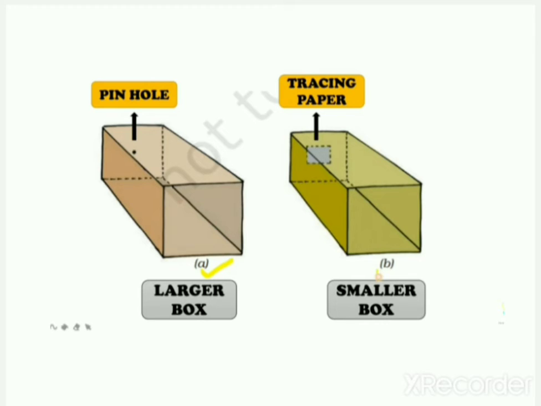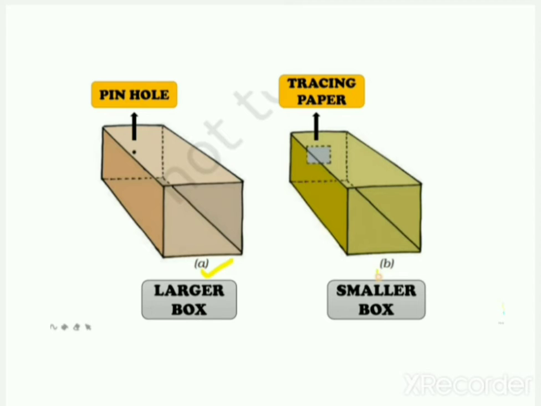And on the opposite of the smaller box, cut a square of about 5 centimeters and cover this open area with tracing paper. First we have to cut the square of 5 centimeters and then cover this open area with tissue paper.